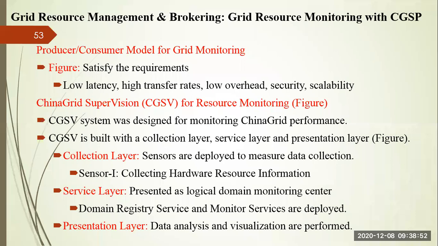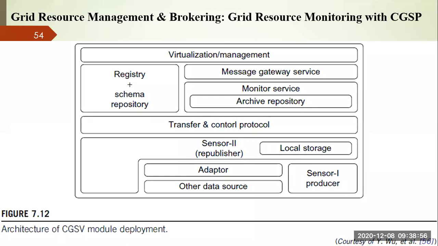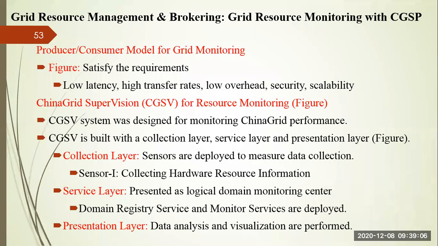So how to deal with this system? That is managed by the China Grid. The major components of CGSP, if you see, are the job manager, storage manager, and information center. These provide system status information for different purposes. The CGSP system was designed for monitoring the China Grid performance. You can see the performance of each and every node through this, and it monitors everything and checks whether the performance is high or low, right?